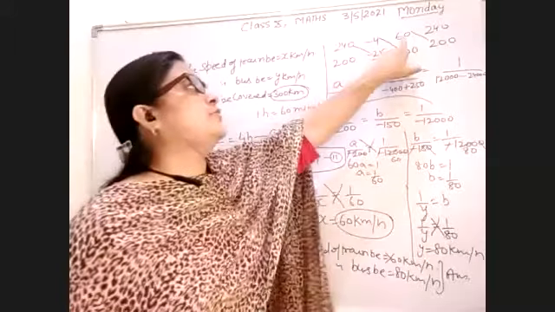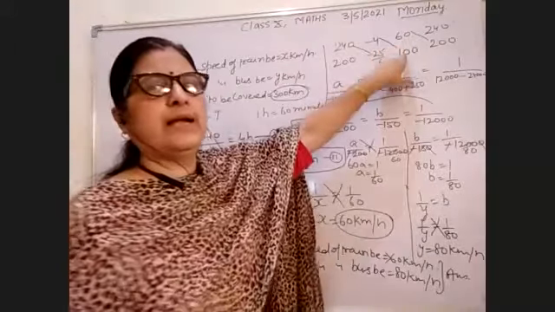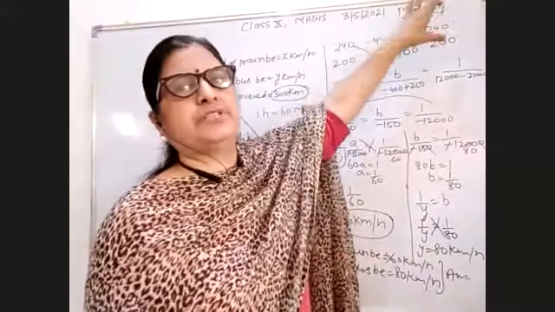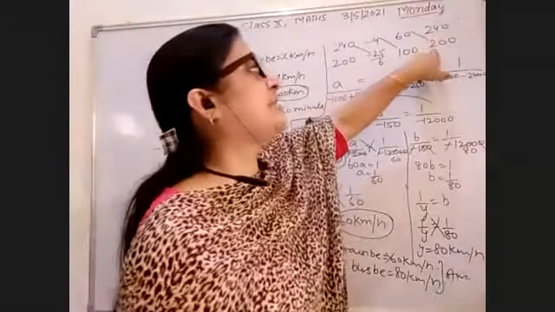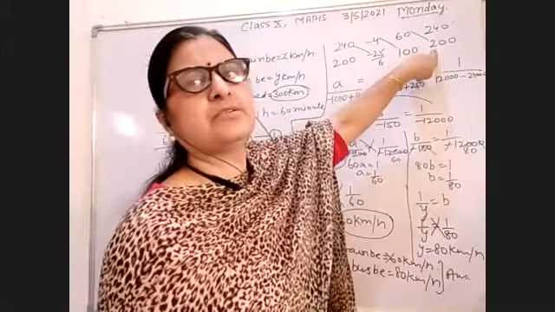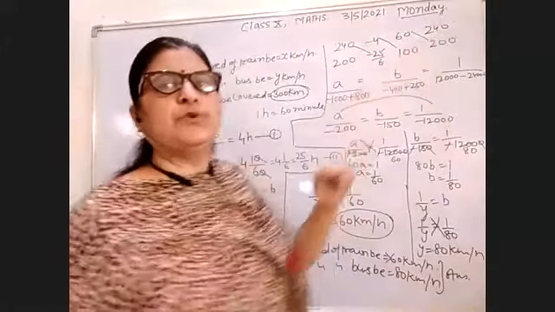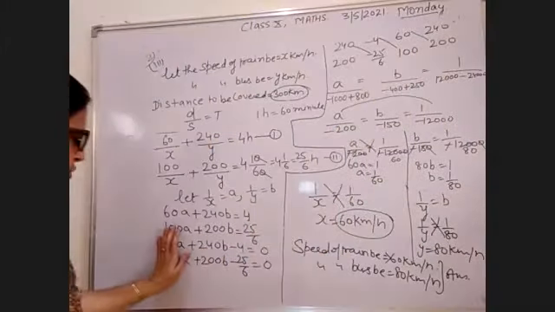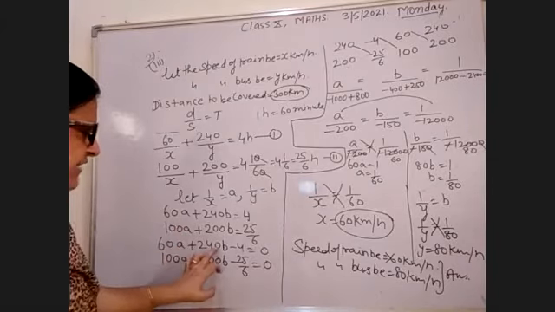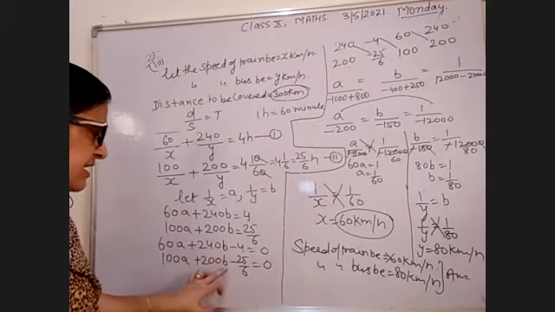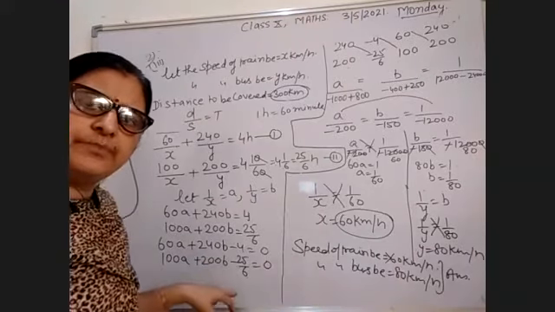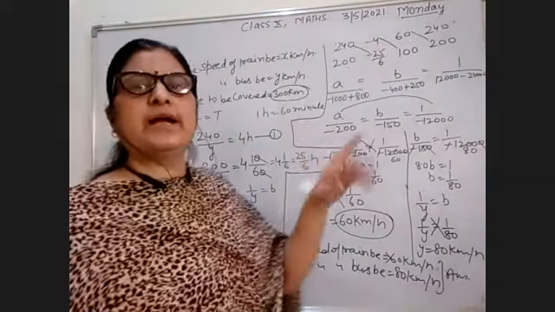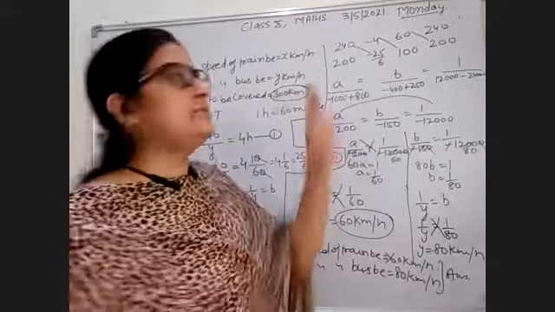Then you write a1, a2 and again repeat b1, b2. Here 240 and 200 are the constants of the variables.